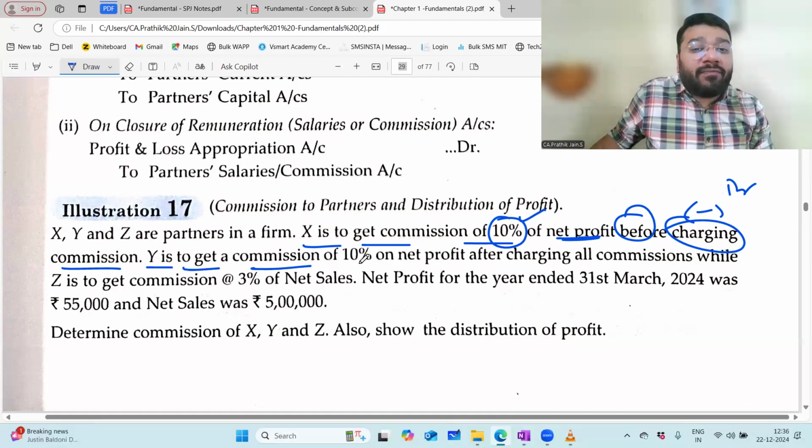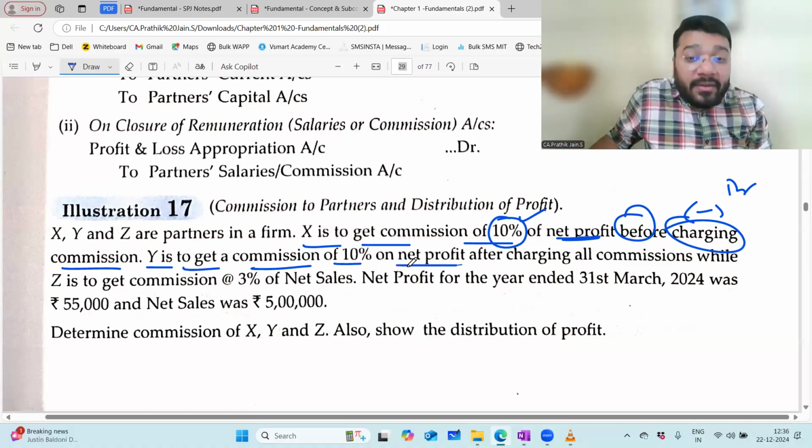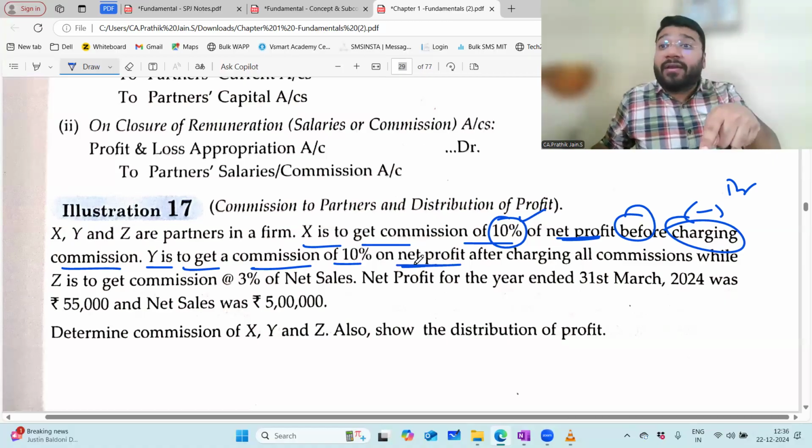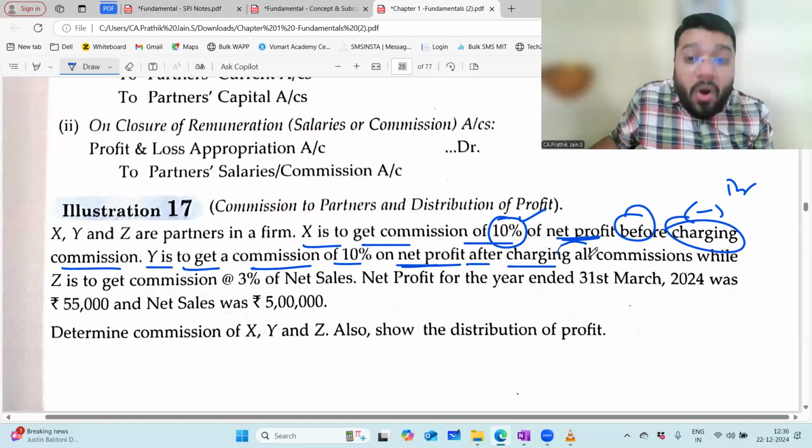Y is to get a commission of 10%. 10% on what? Net profit. Is it the same net profit as we calculated for X? No. Here the meaning is changed. So that net profit which is coming after charging all the commission.